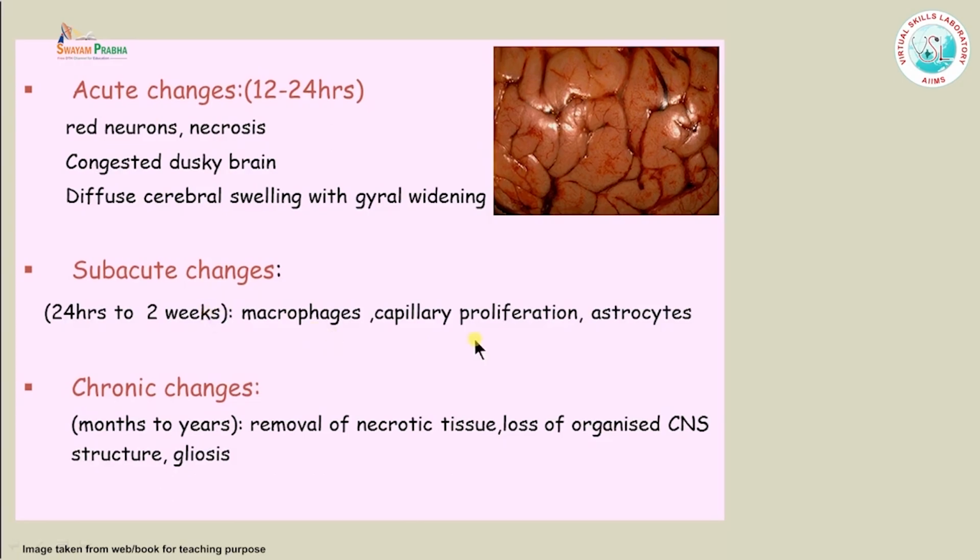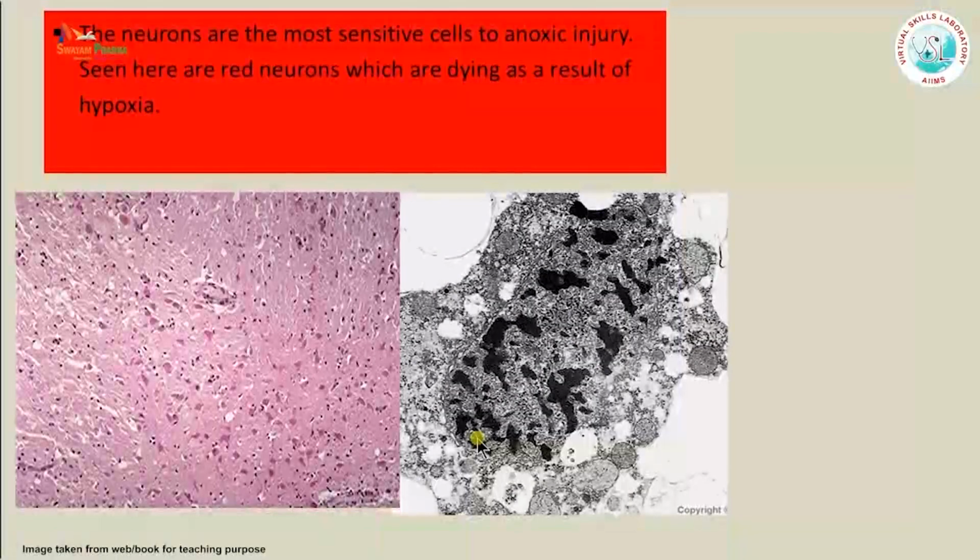In subacute changes you see macrophage proliferation, capillary proliferation and astrocytic proliferation, which comes around 10 days to 2 weeks' time. After months to years of tissue injury there would be removal of the necrotic tissue, loss of organized CNS structures, and extensive gliosis can be seen. So these are some of the pictures.